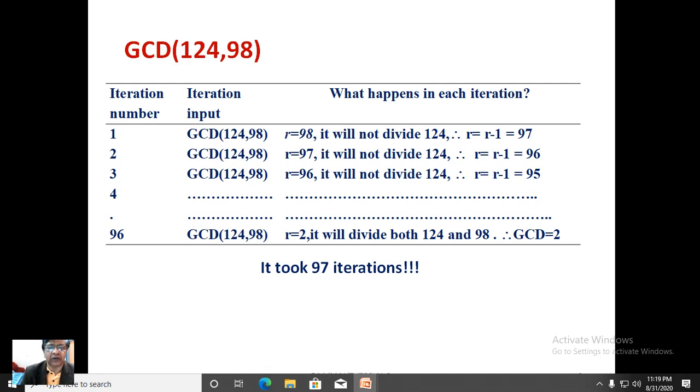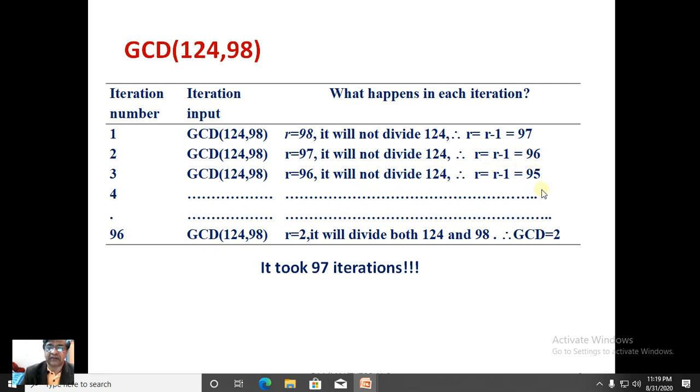GCD of 124 and 98. The minimum among 124 and 98 is 98. It will not divide 124. Therefore, we will reduce r equal to r minus 1. It becomes 97. With r equal to 97, it will divide none of the numbers. It will neither divide 124 nor 98. Therefore, once again it is reduced by 1, it becomes 96.